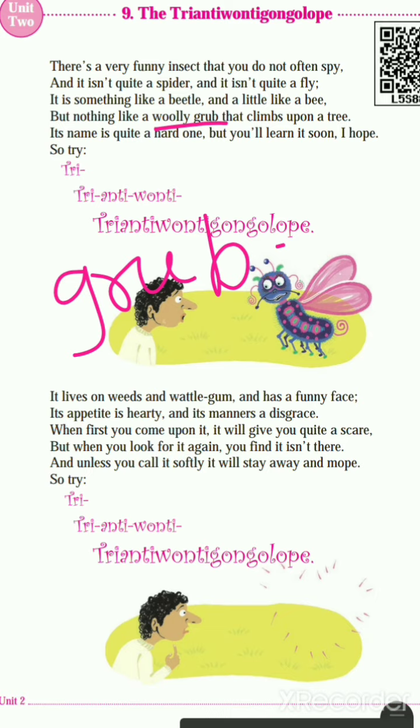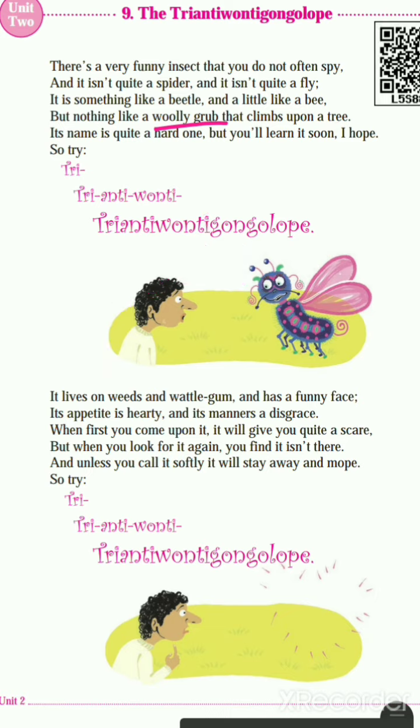When the insect is young, it's called a woolly grub. That climbs upon a tree. It means how the young insect climbs upon a tree very fast, it is nothing like that.